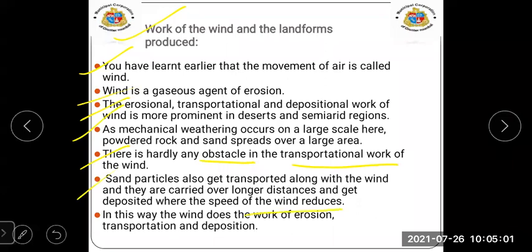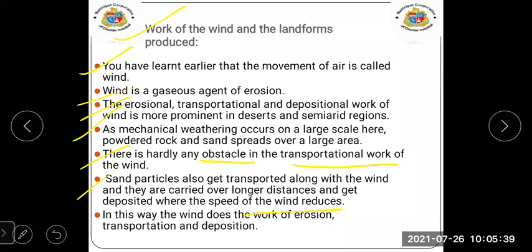When the wind is blowing, sand particles are also transported along with it. If the sand particles are too heavy, the wind will not carry them for a longer distance.